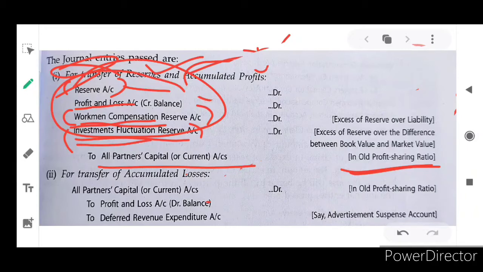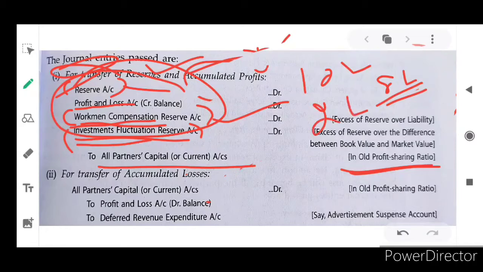Actually, for workman compensation we allotted some amount, that is 10 lakh rupees. But one employee met with an accident, and the hospital is asking for 8 lakh rupees. So after settling this 8 lakh rupees, we have 2 more lakhs. These 2 lakhs will be distributed to the partners as per their old profit and loss sharing ratio. We will discuss one by one clearly, okay?